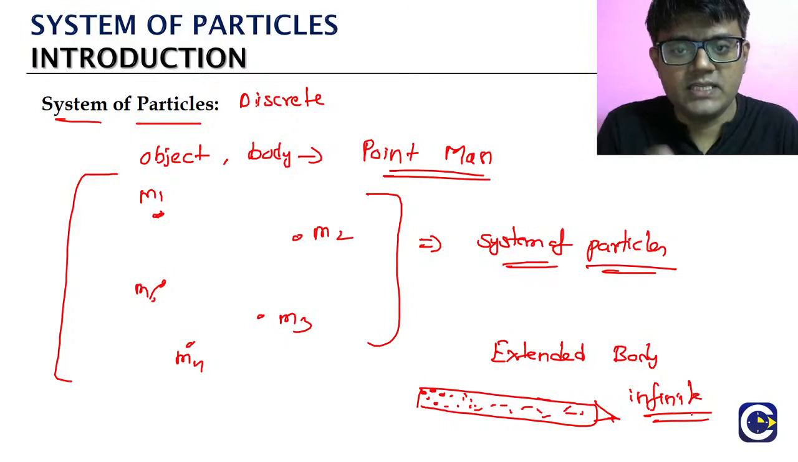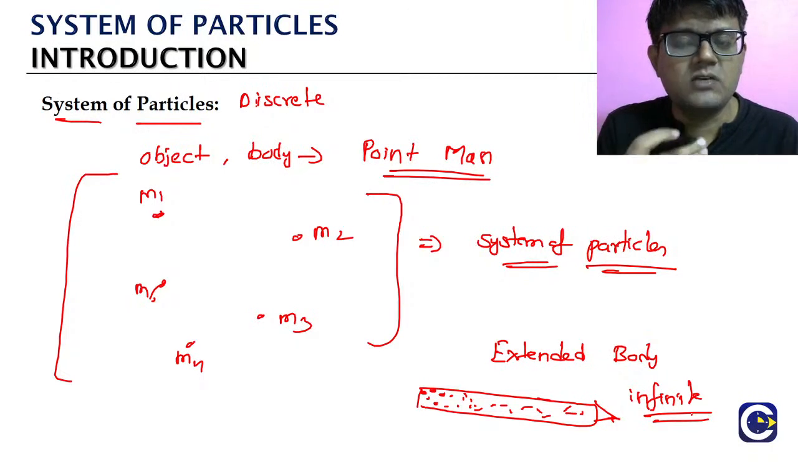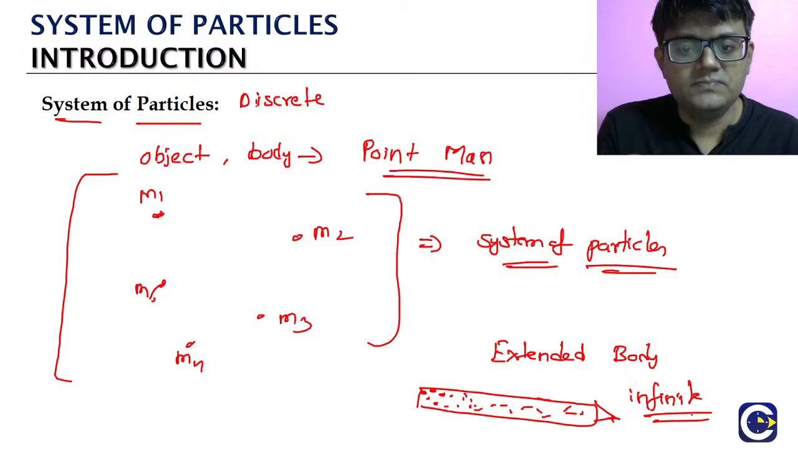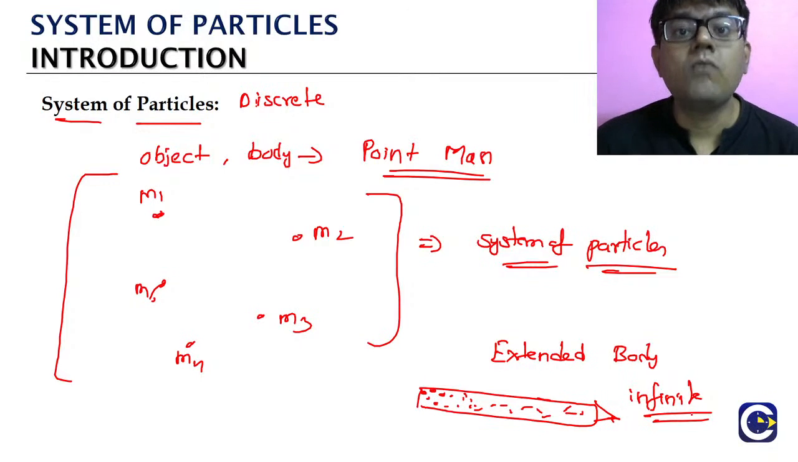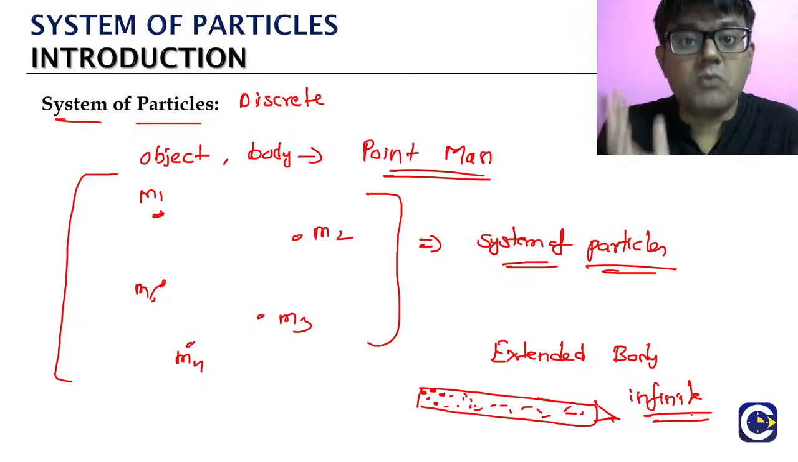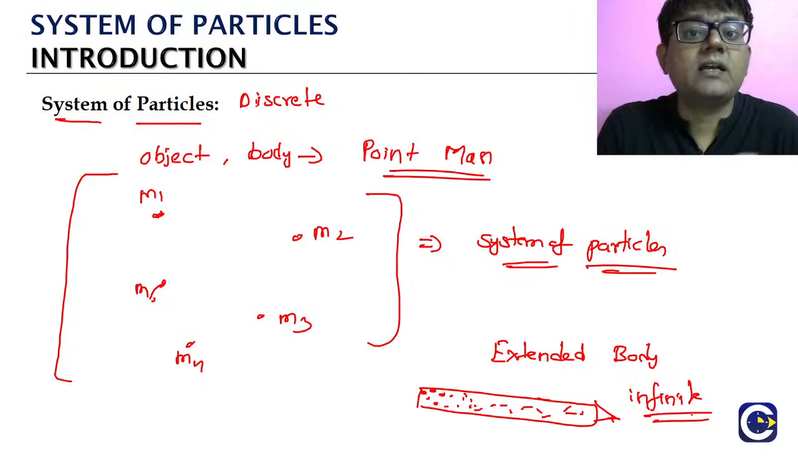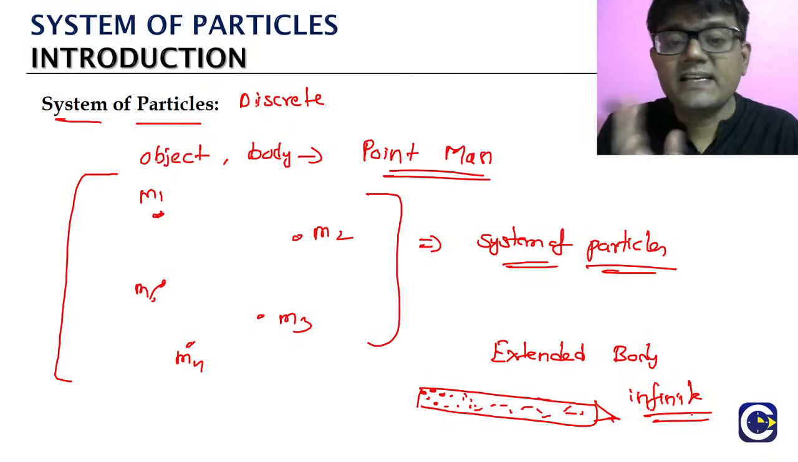What is the difference between a system of particles and an extended body? A system of particles is what we generally refer to as countable: 2 particles, 3 particles, 4, 5 and so on. Even 1 lakh is countable, 1 crore also is countable. When we say extended body, there will be an infinite number of particles on it.